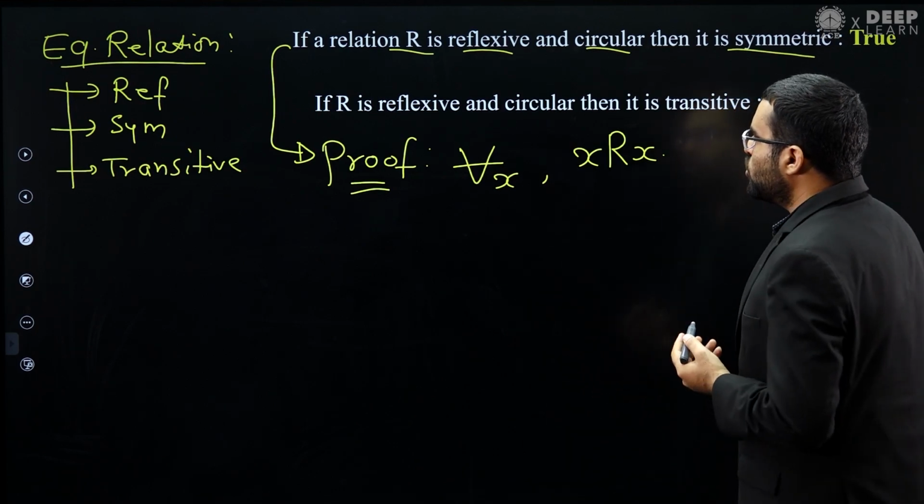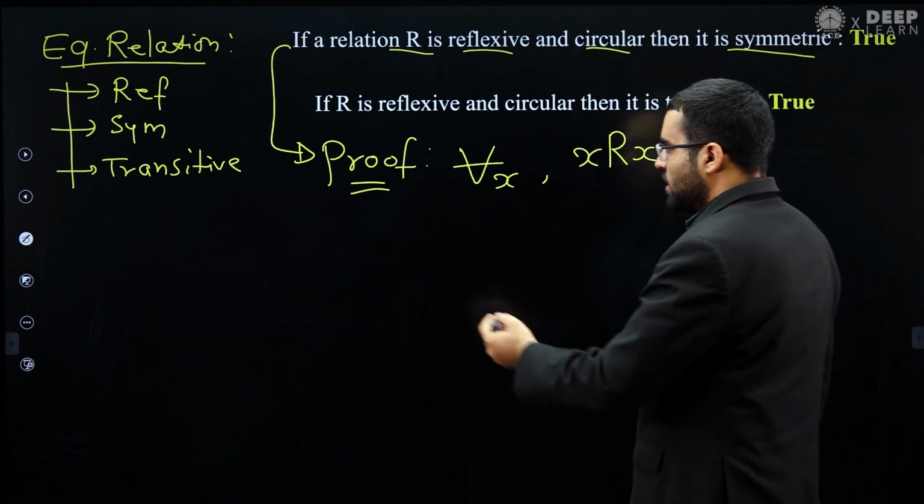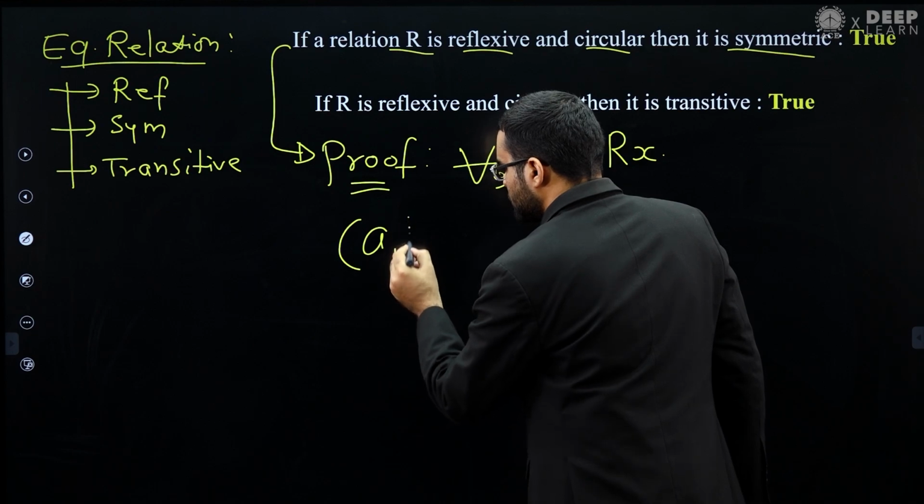Now, we want to prove that if your relation is reflexive and circular, then it is symmetric. Let's prove it. Let's assume that A is related to B, okay.